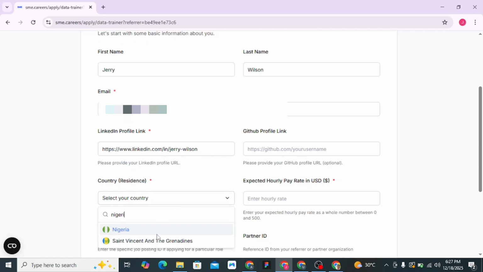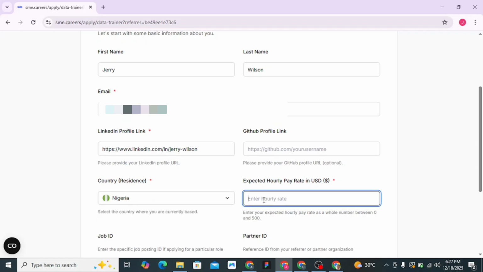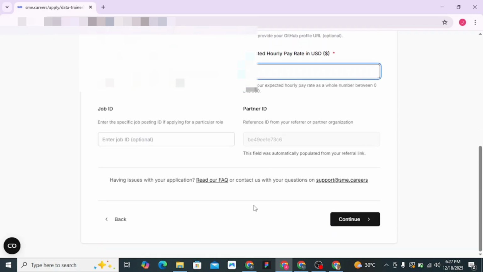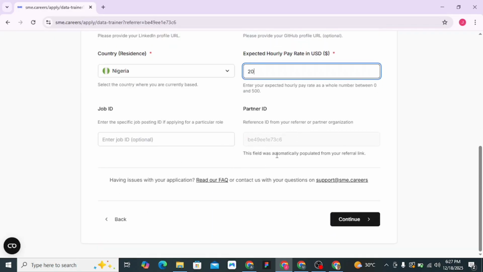Then the next thing you want to do is you click your country, Nigeria, and then you put in your expected rate. In this instance, I'm putting in $20. Once you've done that, you click on continue.